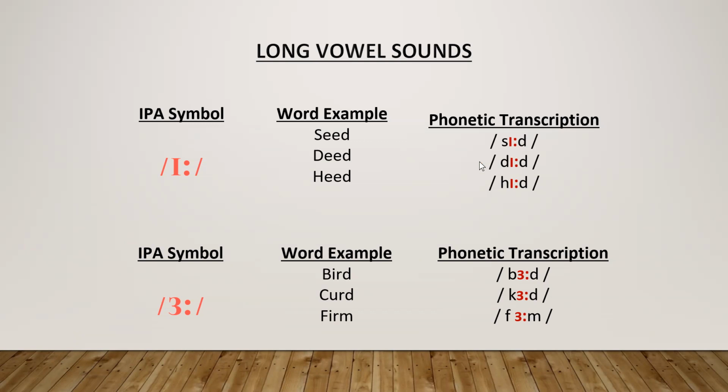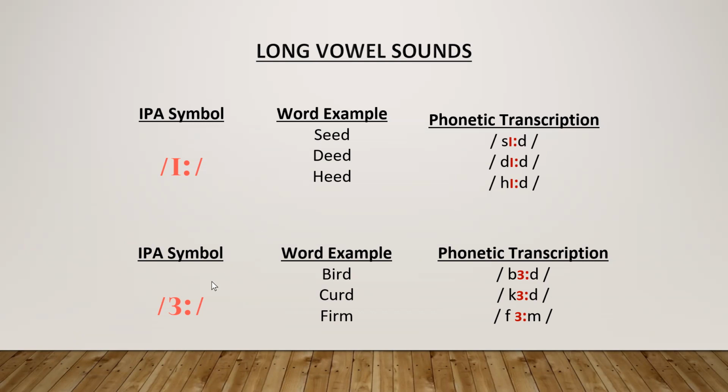S. This S I have taken from here. Then in place of double E, I have put this E sound. And then D. Seed. In the same way, deed, heed, need. We can transcribe in this way.